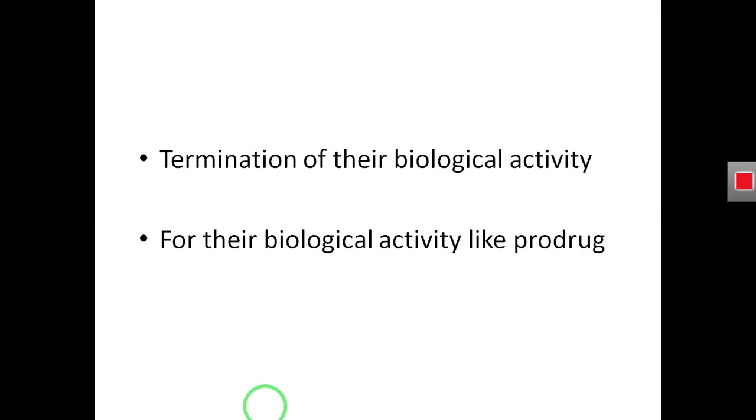As I discussed in the lecture of prodrug, for example, we have the drug levodopa, which is the precursor of dopamine. It is a prodrug. It cannot deliver its action until it is metabolized and converted into the active form of the drug, that is dopamine.